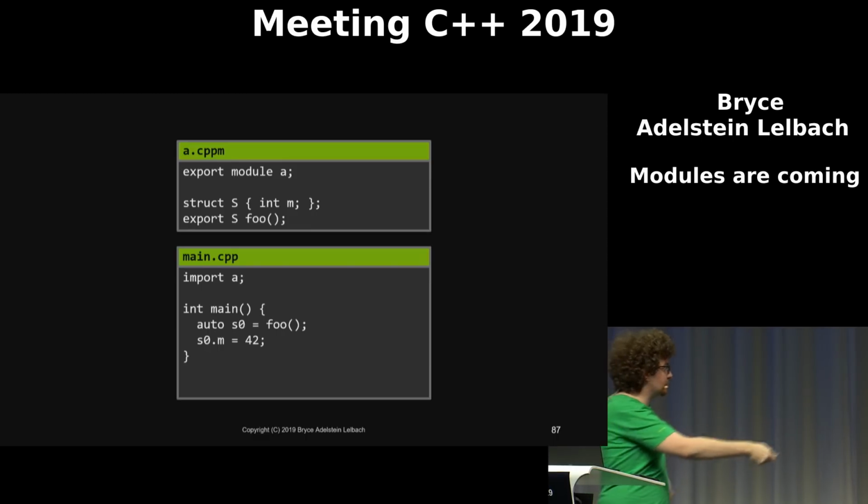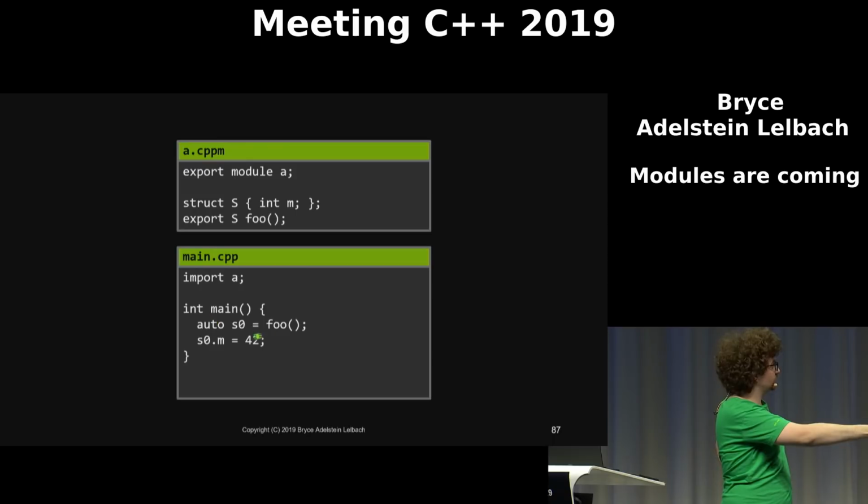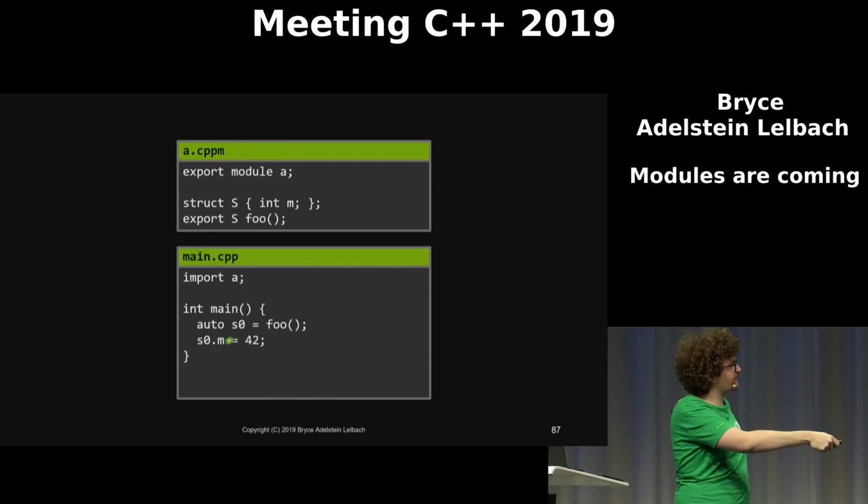It's fine for us to write auto S0 equals foo because we've never spelled the type S here.